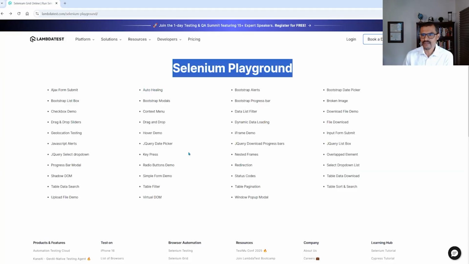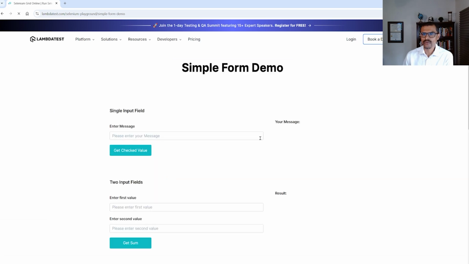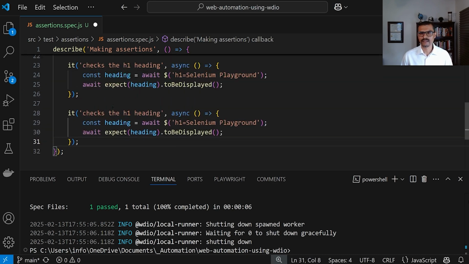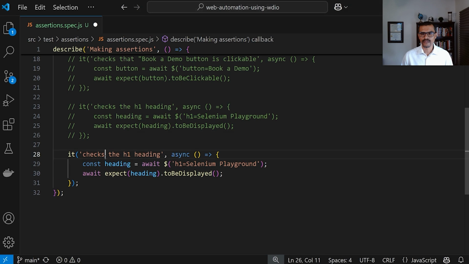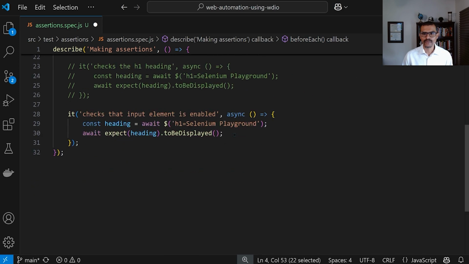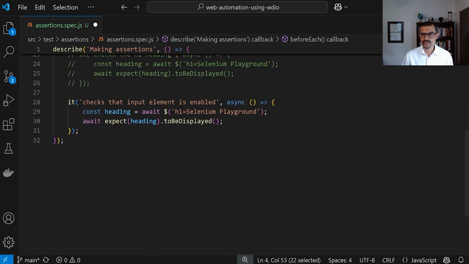The next thing I want to do is to navigate to one of these links right here. We're going to go to this one that says Simple Form Demo. And then we're going to check that this input box right here is enabled. In other words, that the user can actually go in here and enter some text. So let me go ahead and copy this right here and then paste it. You can comment that out. Let's go ahead and update this here. We're going to check that input element is enabled. And the first thing that we need to do is to actually go to that page, right? We know that at the beginning, the test is going to navigate to the Selenium playground. Then we need to actually click on that place to go to that simple form.